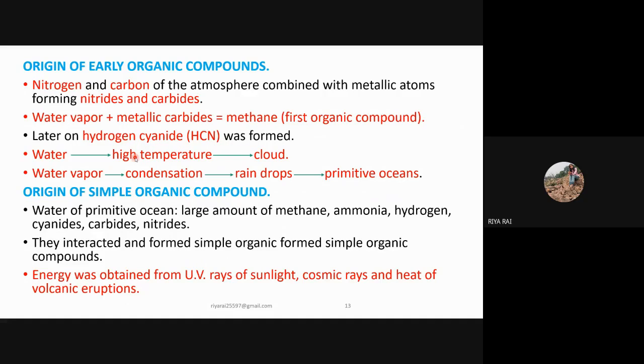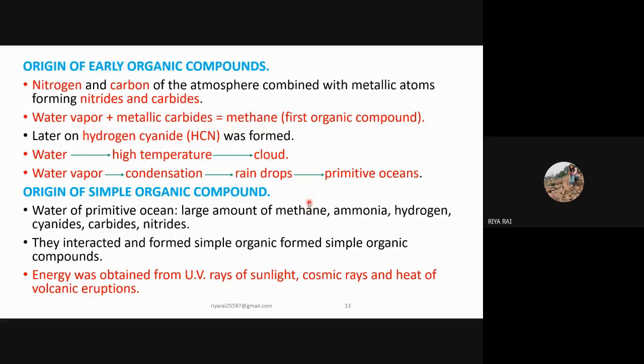When water came in contact with high temperature, evaporation occurred, due to which clouds were formed. After that, condensation of the water vapor occurred, due to which rainfall occurred on the earth and primitive oceans were formed.